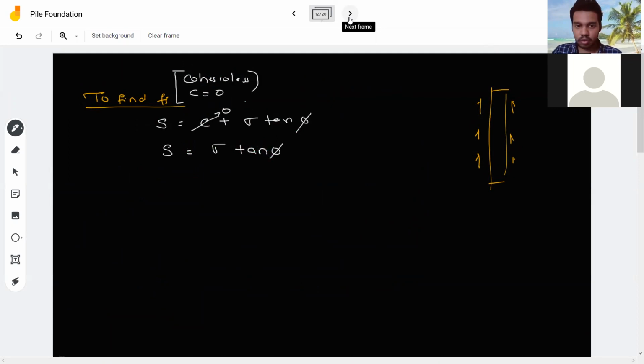Now here you should know a few terms. What is sigma and what is phi? I will start with sigma. Sigma, in shear strength also we have discussed this, means the normal stress. And phi means the angle of friction. I'll just draw the pile in a good way because I need to draw it.